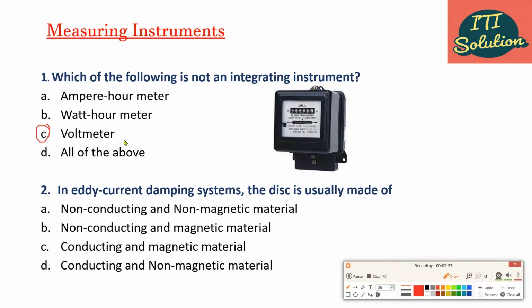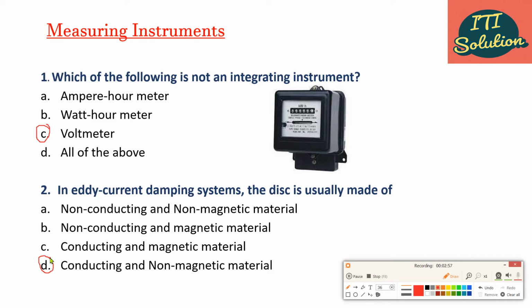Clear? Next question. In eddy current damping systems, the disc is usually made of option A, non-conducting and non-magnetic material. Option B, non-conducting and magnetic material. Option C, conducting and magnetic material. And option D, conducting and non-magnetic material. Correct answer is option D.